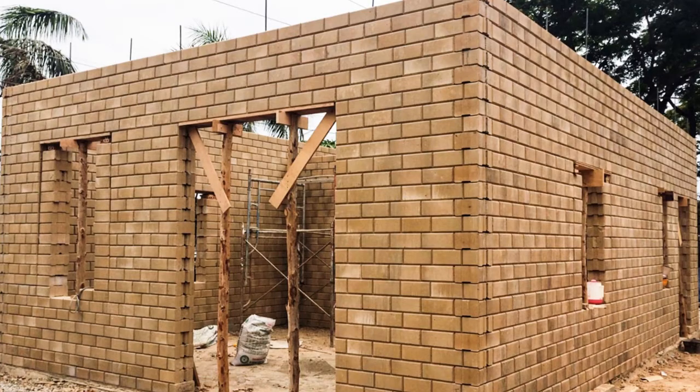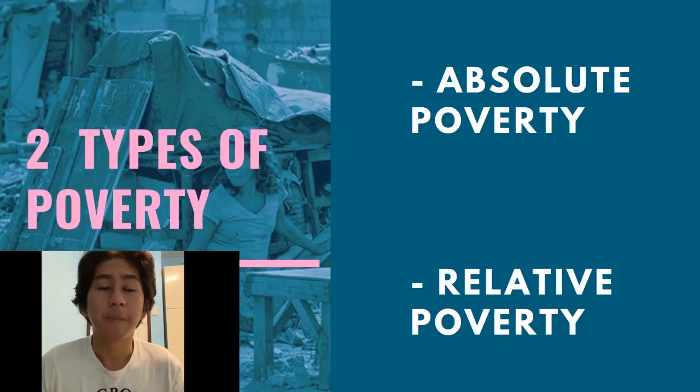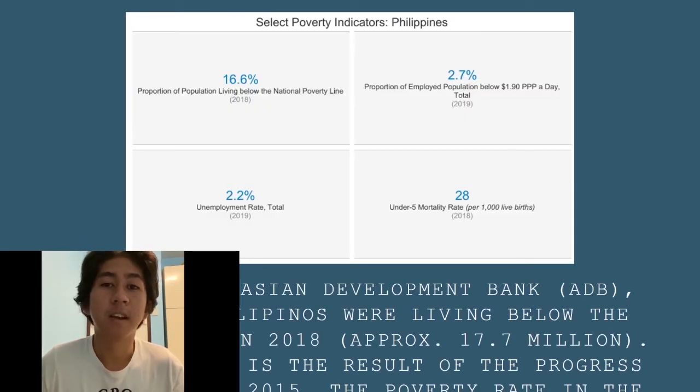One example of relative poverty is when some people are living in a brick house while some people are just living in a tent. Relative poverty may vary from one country to another. Poverty is also defined as the lack of basic capacities, someone who cannot go to school or hospitals, or someone who has no land to grow food or earn money. People or families that experience living in poverty are people working with salaries below the minimum wage or people who are unemployed.